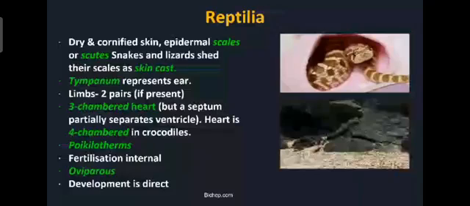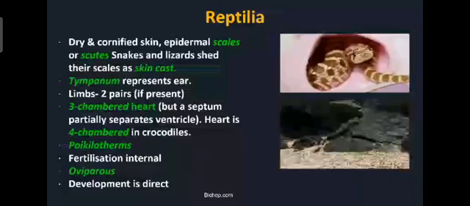But in the lizard or the garden lizard, the alligator or the chelone, you will find the limbs are there, forelimbs and hind limbs. Then heart. Heart is usually three-chambered, but only in crocodiles it is four-chambered.